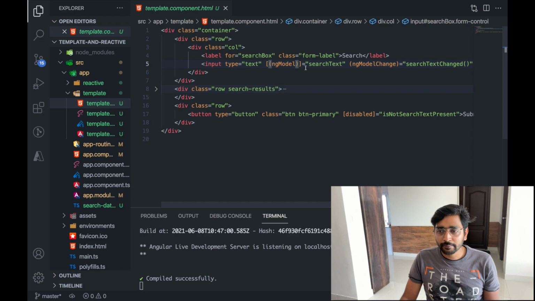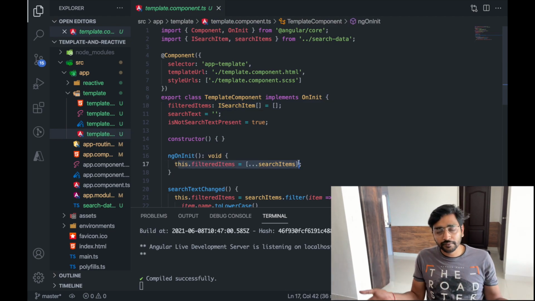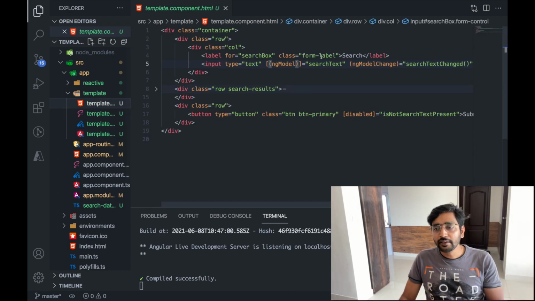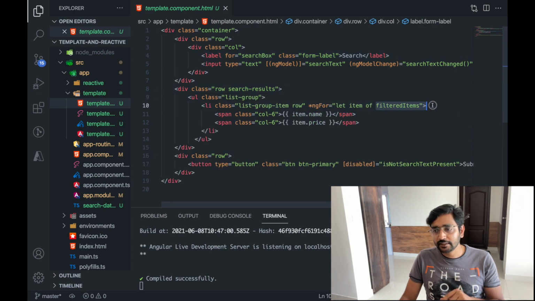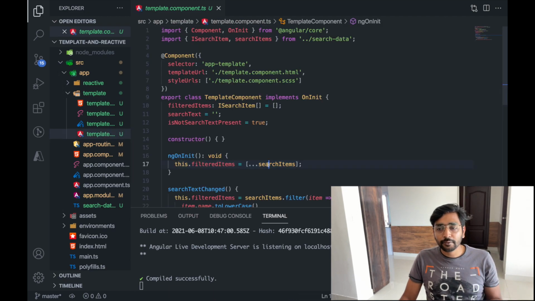Let's see here, we have done ngModel and ngModelChange. In the TS file, as you will see, on initialization I set filtered items as all of the items. So the use case here is whenever we are typing something in search, items should be filtered in the list. Our list is bound with filtered items. As you can see, this ngFor, and filtered items initially have to be set with all the items which are to be searched.